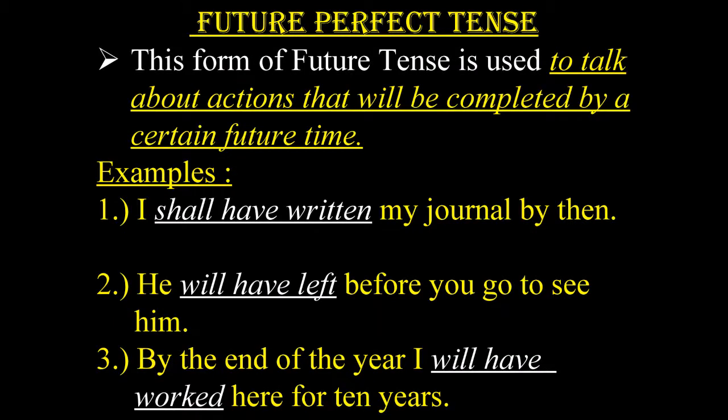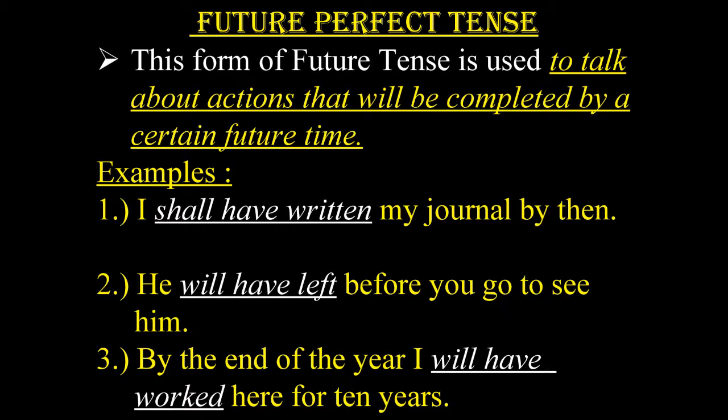Now let us learn future perfect tense. Future perfect tense is used to talk about actions that will be completed by a certain future time. Now let us understand this with the help of examples. Number 1. I shall have written my journal by then. 2.